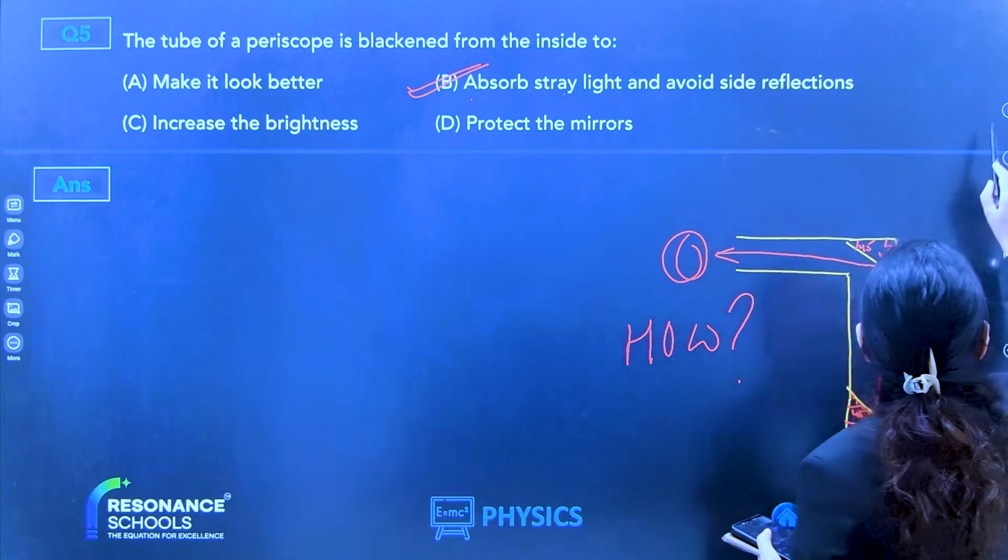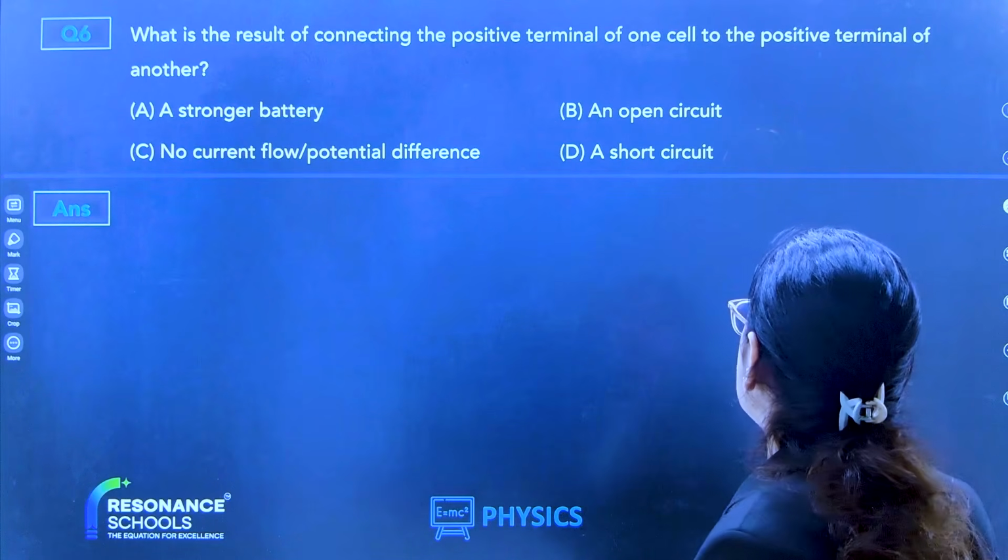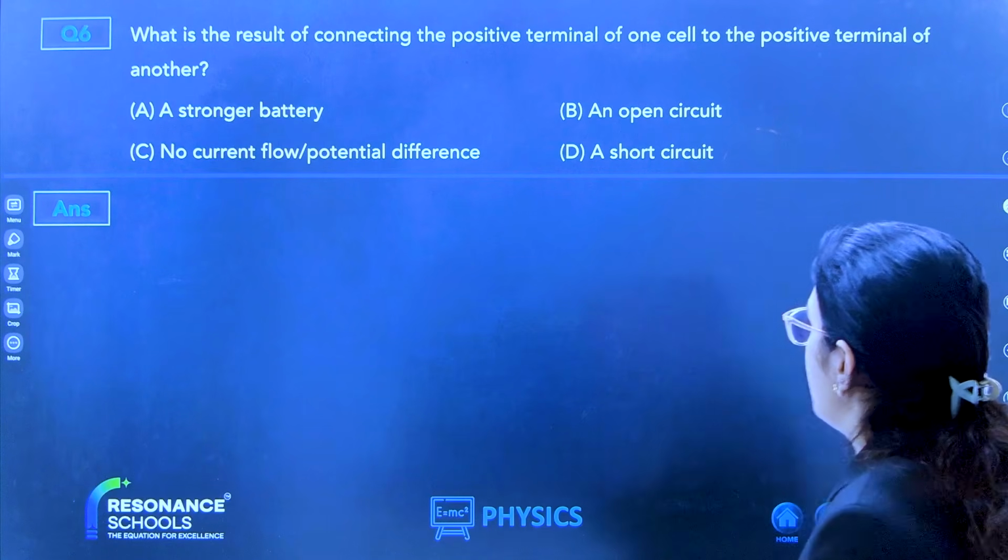Okay, next question. What is the result of connecting the positive terminal of one cell to the positive terminal of another cell?